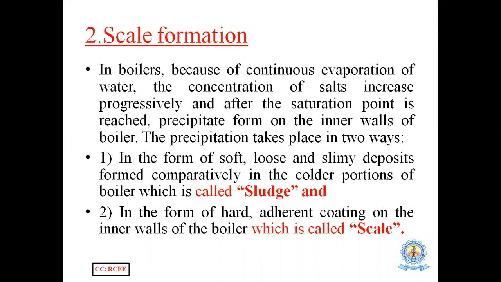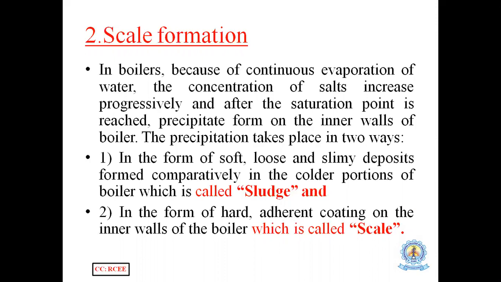So here, scale formation means that because of the continuous evaporation of the water, the concentration of the water salts increases progressively, and after the saturation point is reached, precipitate forms on the inner walls of the boiler. That is one of the problems.